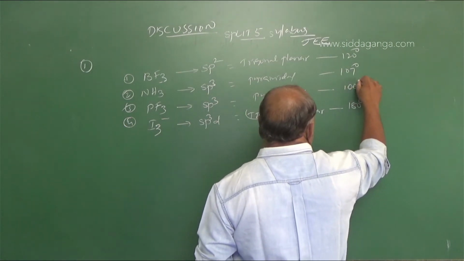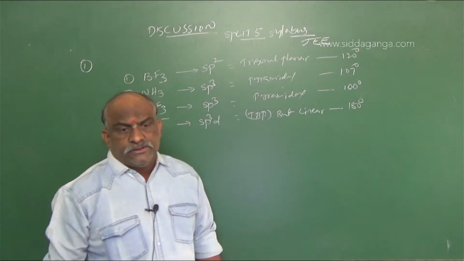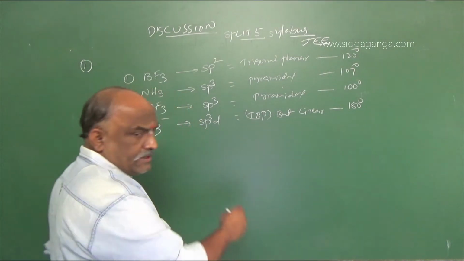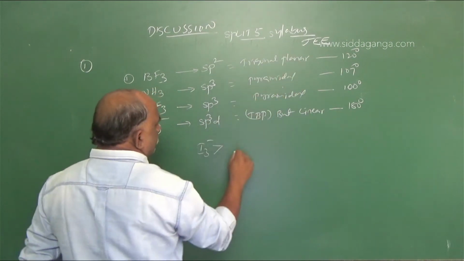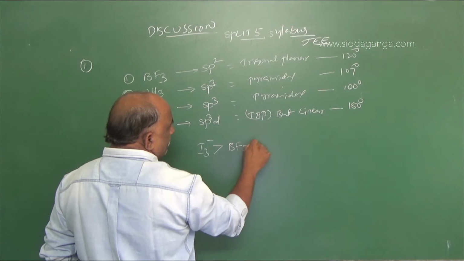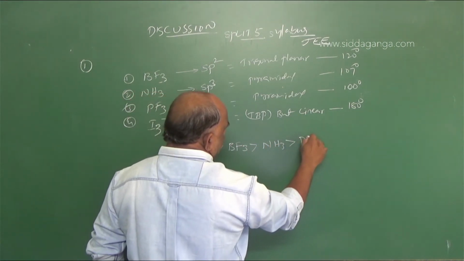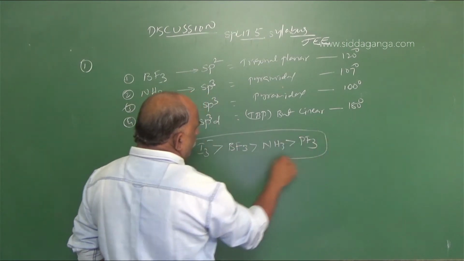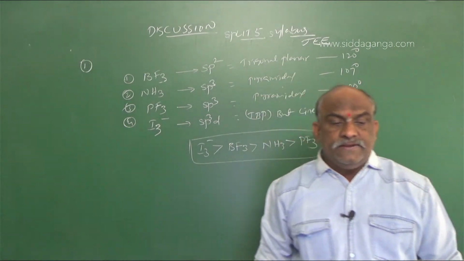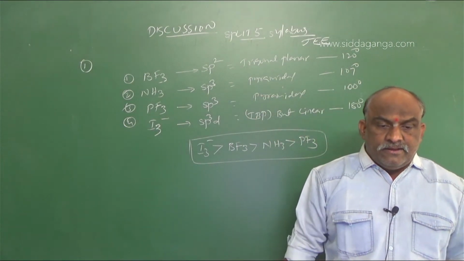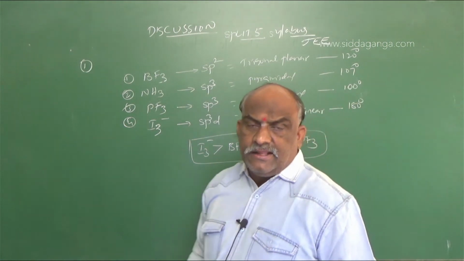So this is the process to calculate the bond angle according to the hybridizations. Bond angle is maximum for I3 minus. So I3 minus is greater than, next goes to BF3, BF3 greater than NH3, NH3 greater than PF3. This is the decreasing order of the bond angle: I3 minus greater than BF3 greater than NH3 greater than PF3.